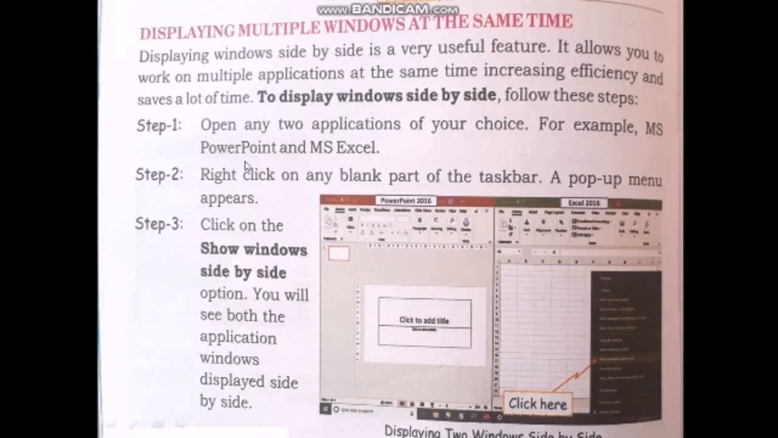Step 1, open any two applications based upon your choice. For example, if you want to display MS PowerPoint and MS Excel, just right click on the blank part of the taskbar. A pop-up menu appears. In step 3, click on the show windows side by side option. Now we can see both application windows displayed side by side.